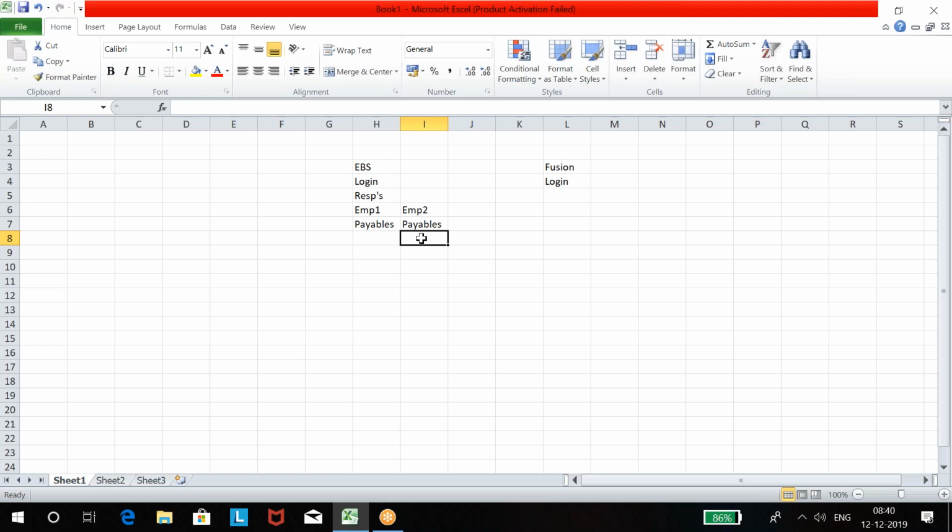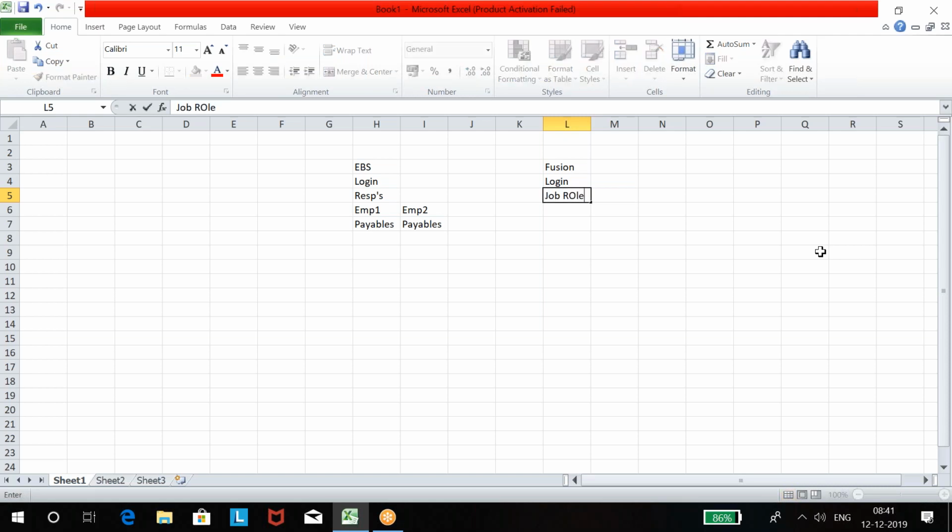Then these both fellows require two different organization access. So you have to create two different responsibilities, though they are working on payables. Though both are working on payables, you have to create two different responsibilities to provide them access from the user. So basically, this is the logic we use in EBS to create a username and provide them work every day, isn't it?